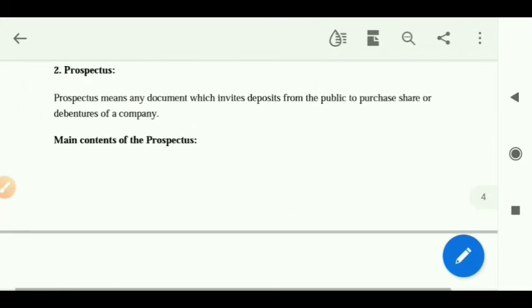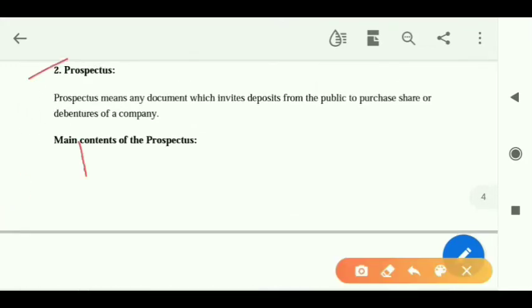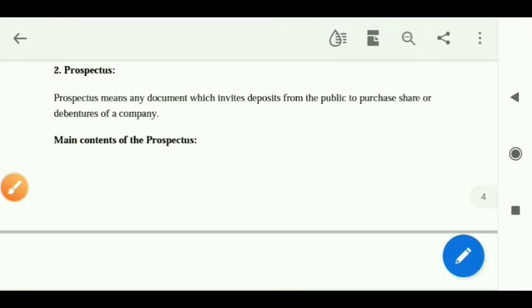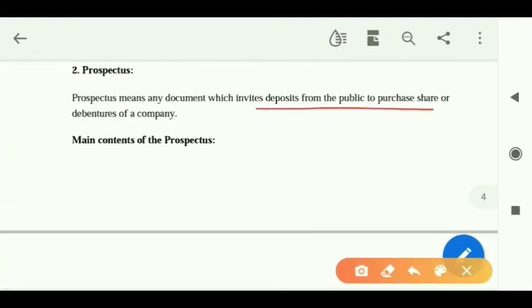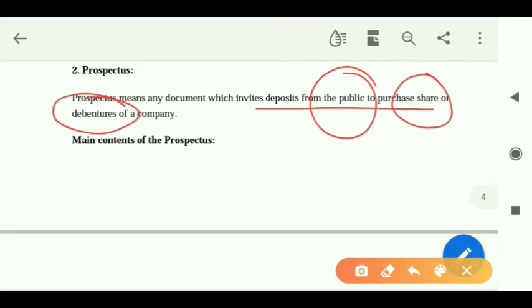And what is a prospectus? Prospectus is our third document that we are going to learn. What is a prospectus? Prospectus means any document which invites deposits from the public. That means a kind of advertisement, to let the public know about the shares or debentures, to ask them to come and subscribe. Okay? That is called the prospectus. So it is a document which invites the public to come and subscribe for the shares or debentures of the company. It is just like an advertisement.